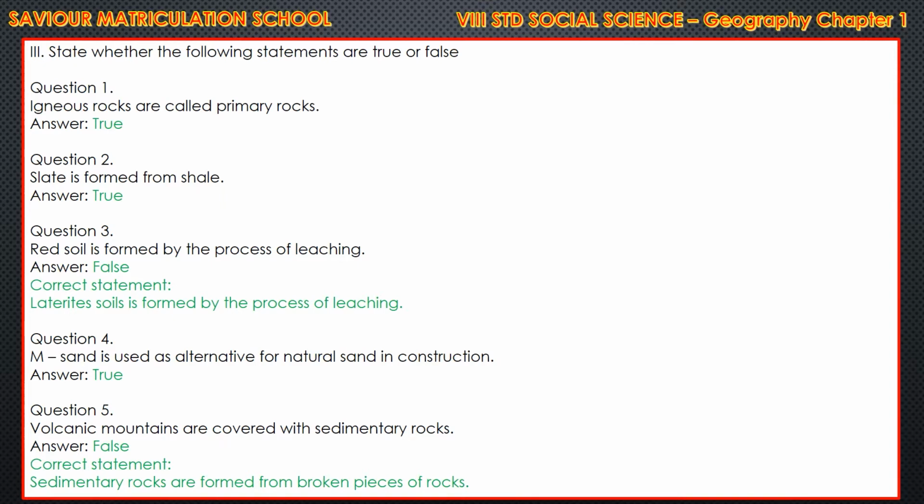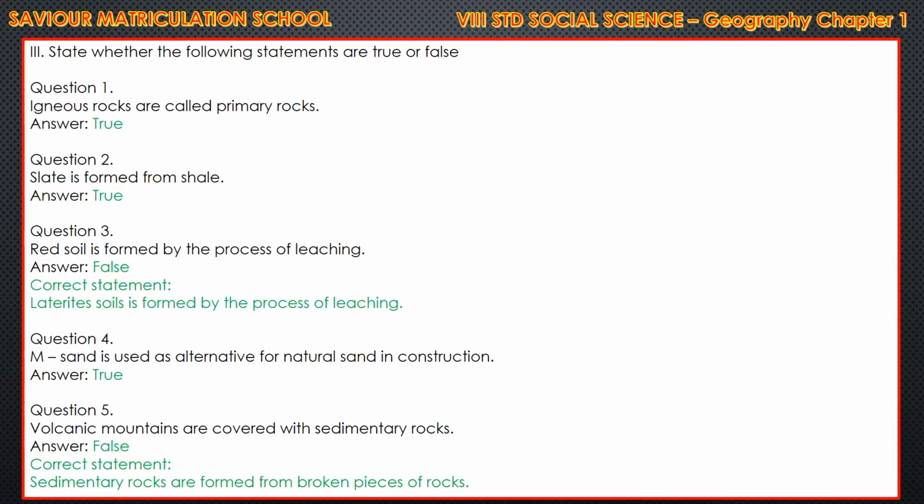Question number 3, red soil is formed by the process of leaching. The answer is false. The correct answer is laterite soil is formed by the process of leaching, not red soil. Understand? Question number 4, M-sand is used as alternative for natural sand in construction. The answer is true. Nowadays, many constructors, that is the masons, are using M-sand only.